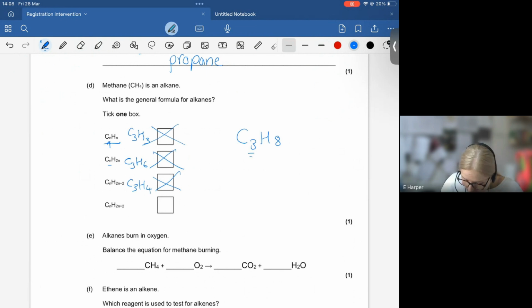So Cn, so that my n is 3. H2n, so 2 times 3 is 6. Plus that 2 gives me the 8. And that gives me the confidence. As I said, most people generally memorise that, but if you can't, you could just work it out, the way I have.